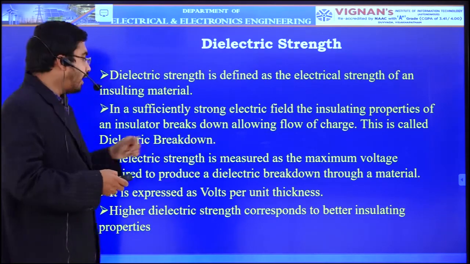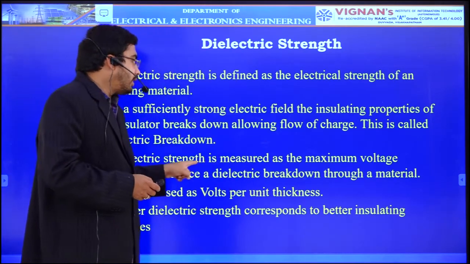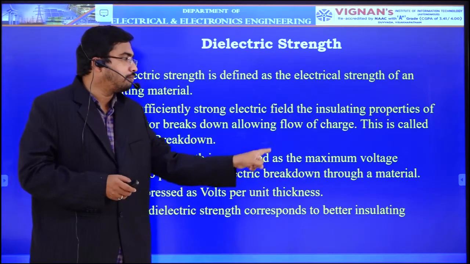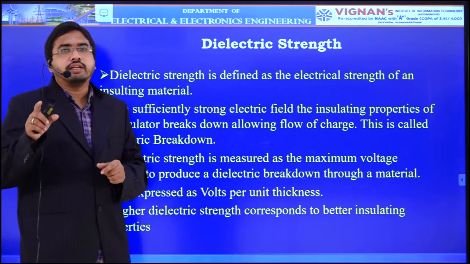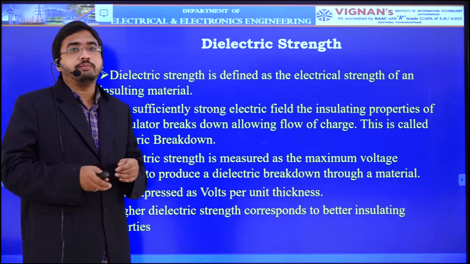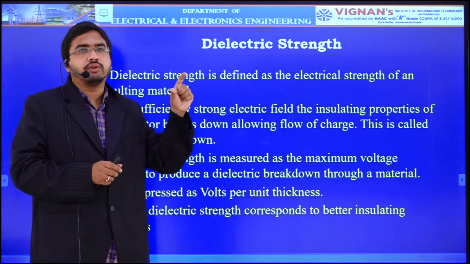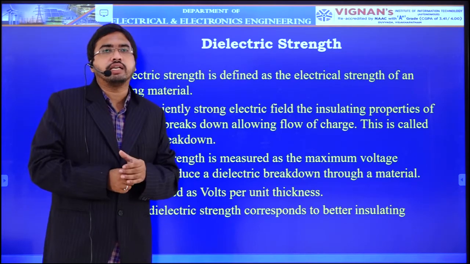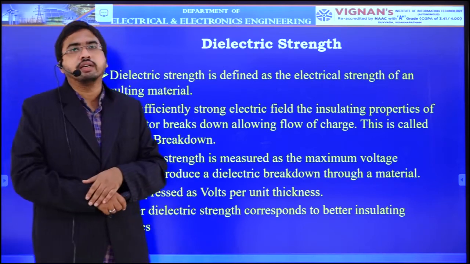Okay, that is dielectric breakdown. Now dielectric strength is measured as the maximum voltage required to produce dielectric breakdown through a material. That means whatever the voltage you are applying to that dielectric, that voltage should be enough to create breakdown in the dielectric. That means at that particular voltage, what will happen? The dielectric will lose its insulating properties and it will also start conducting. So that particular strength is called dielectric strength.